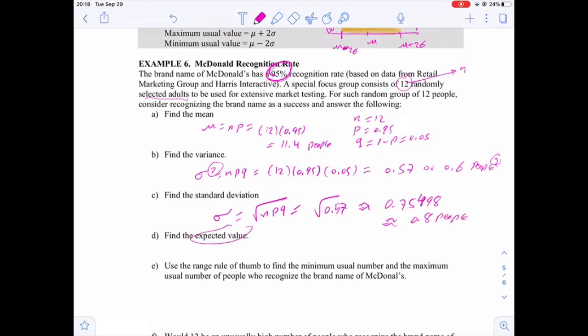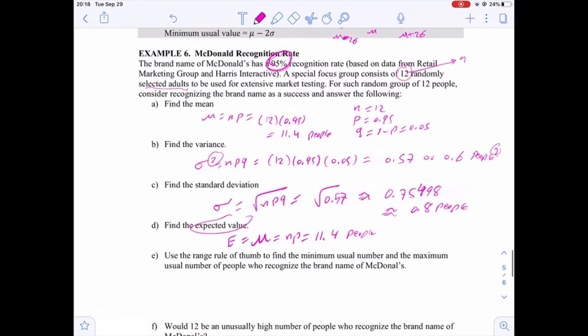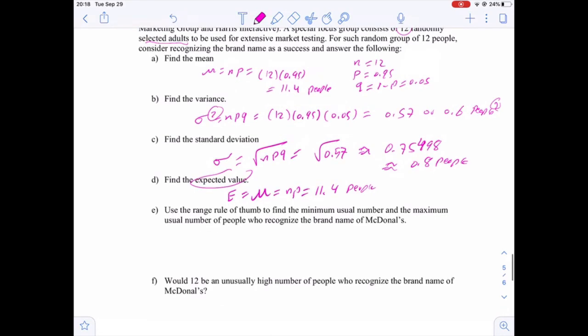Now find the expected value. The expected value is the same as mu, or the mean, which is n times p, but we already computed this to get 11.4 people. And the last problem, problem E: we want to use the range rule of thumb to find the minimum usual number and the maximum usual number of people in the population who recognize the brand name of McDonald's.